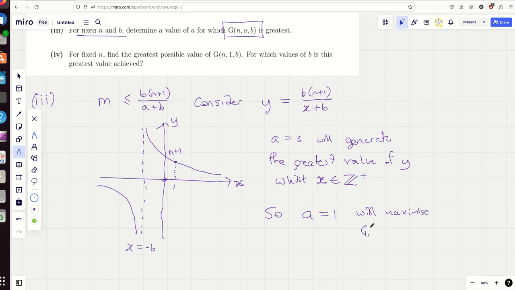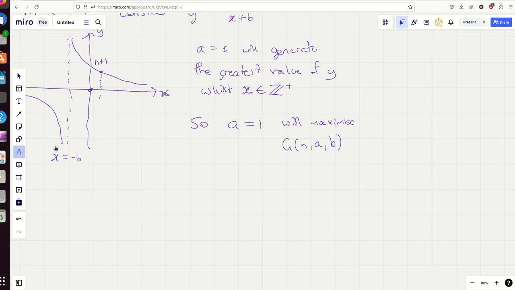Now, I wouldn't normally have time to do this in the exam, but I do want to encourage you to think, does my answer make sense at the end? Yeah, and it does. Basically, if you're maximizing GNAB, you're maximizing where the largest value happens in your expansion. And in other words, you're hoping it will happen as late as possible. The biggest coefficient in the expansion will arise as late as possible if you're working with descending powers of x. It will arise on the highest power of x, if you like. Well, that obviously happens when this is 1 rather than 2.